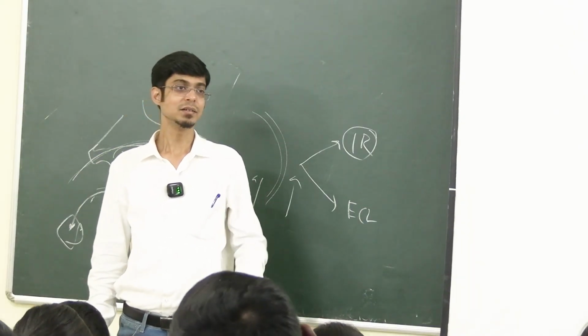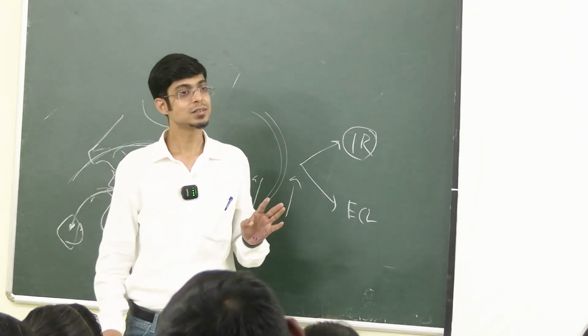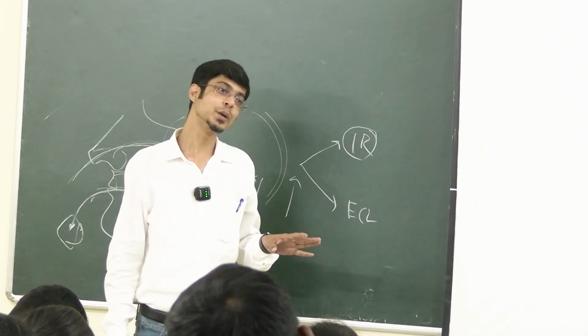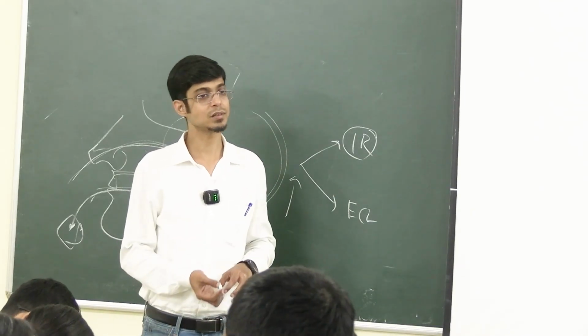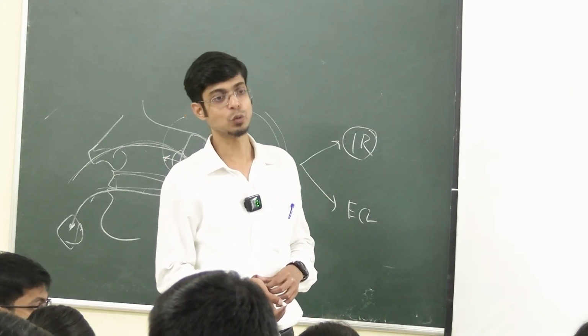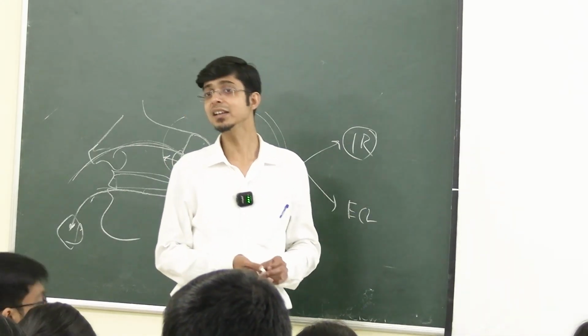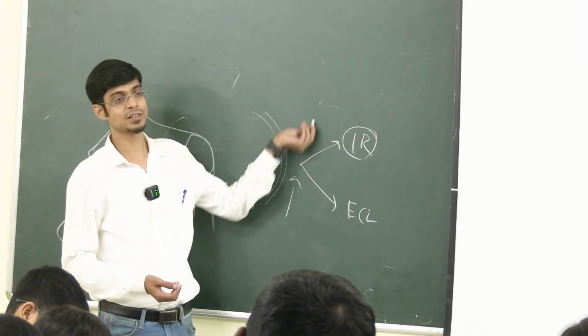Why? External carotid are all superficial branches. So it doesn't matter. Multiple times you will do it in your life. If you do ENT, multiple times you will do external carotid ligation. Okay? So that is the last resort that we do. But sadly, the nose is one of those places supplied both by internal carotid and external carotid.